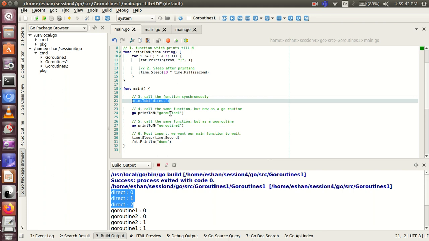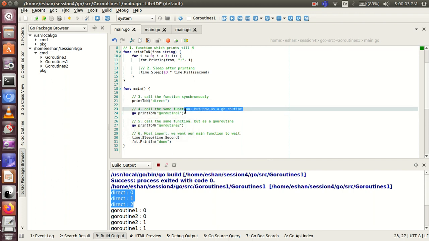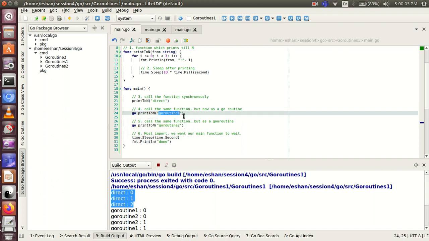to invoke a function as a goroutine, we use that and we invoke the same function as a goroutine, but this time, one important thing, we've used the go keyword here in order to invoke this function not synchronously, rather as an asynchronous call, or rather as a goroutine. And the argument that we pass here is goroutine1.